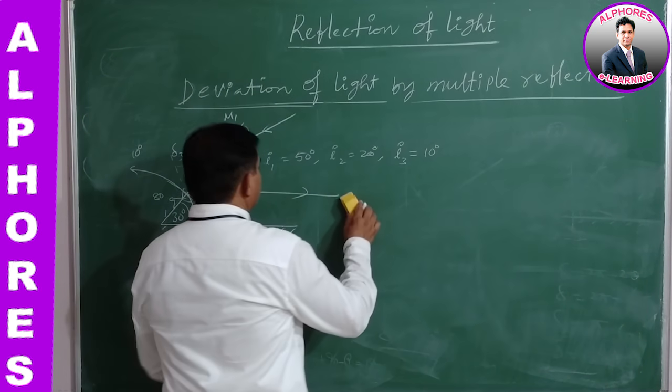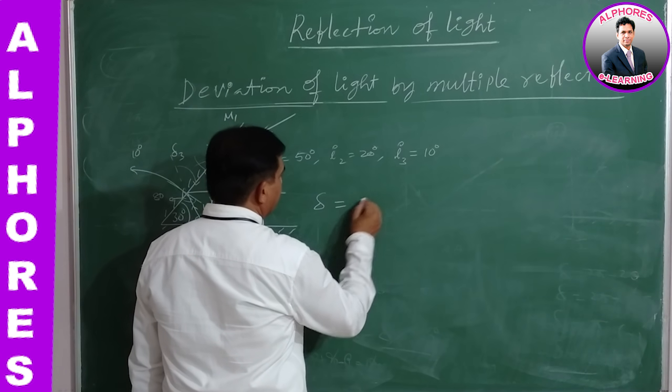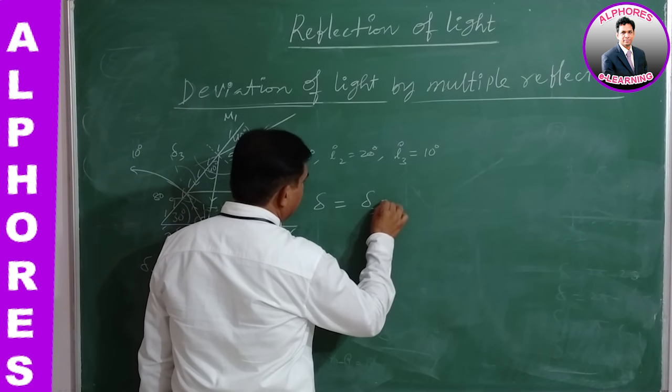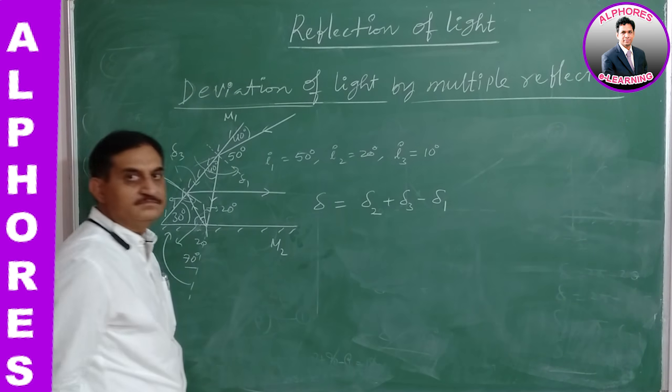See, finally, the total deviation suffered by the light can be estimated. Delta equals delta 2 plus delta 3 minus delta 1.